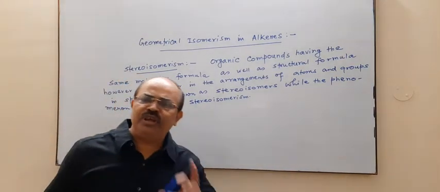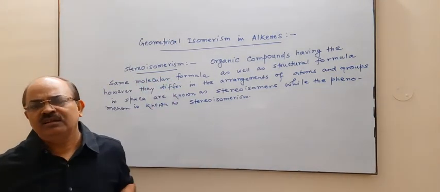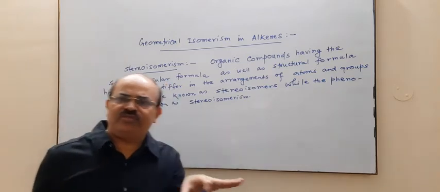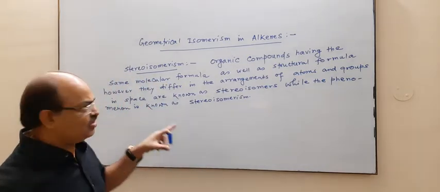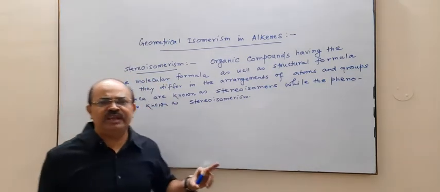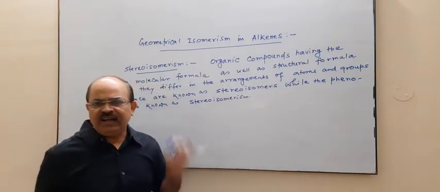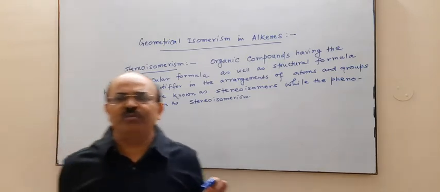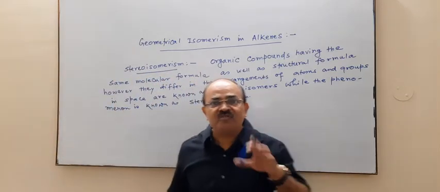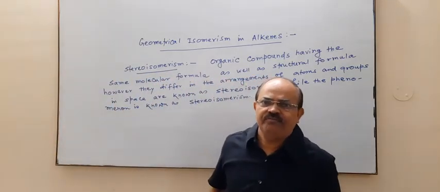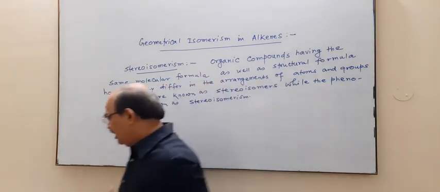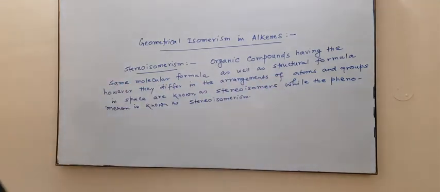So they have the same molecular formula, they have the same structural formula, but they differ in the arrangement of atoms and groups in space. That's why stereoisomers are also known as space isomers.